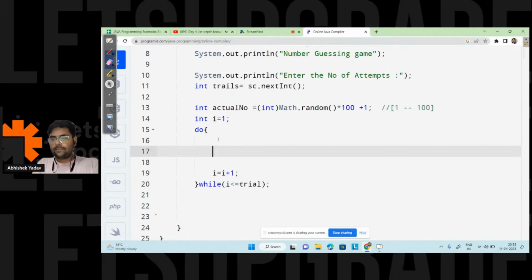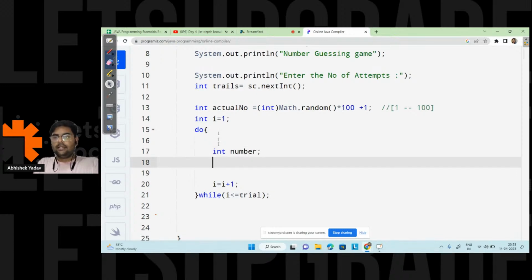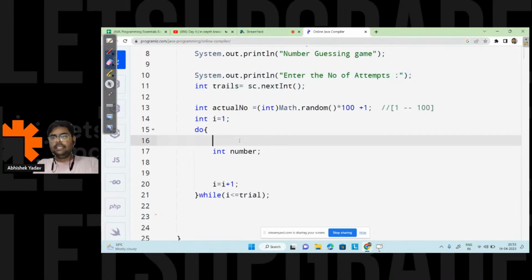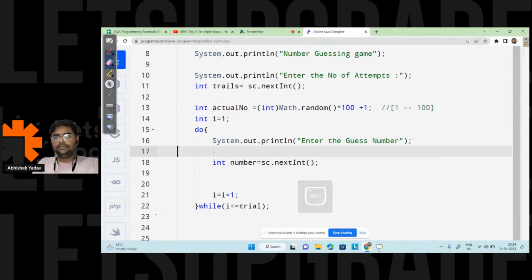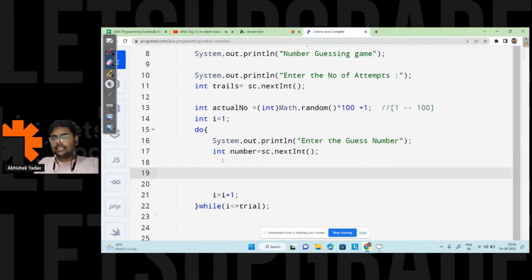So first I will take a number variable. After that I will write a message, that is, please enter the number you want to guess. Enter the guess number here. After printing this statement, I will take one variable number and take the input from the user, that is sc.nextInt. After getting the number, I will write a check.